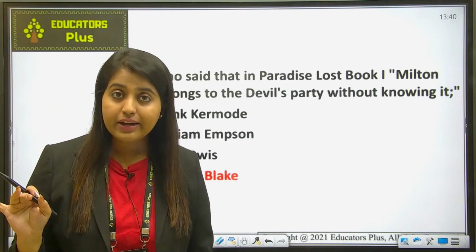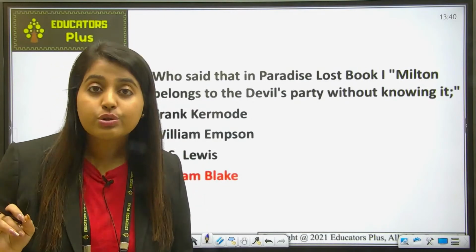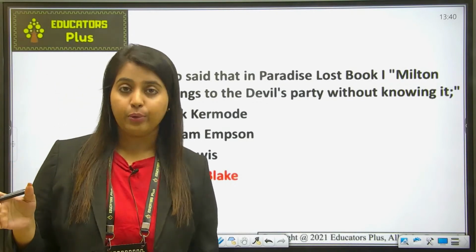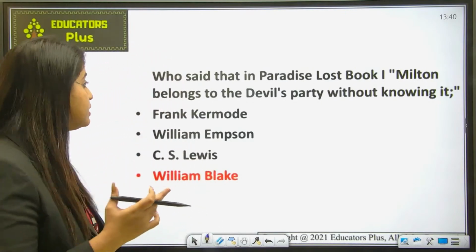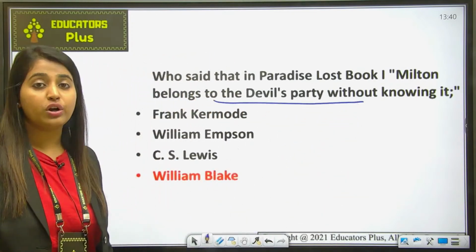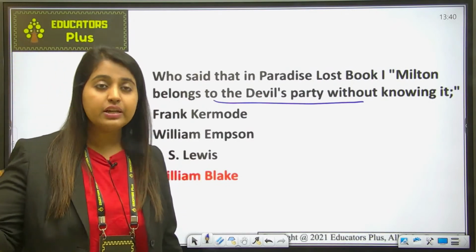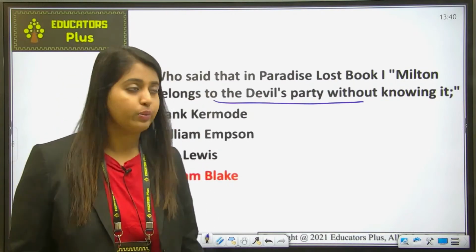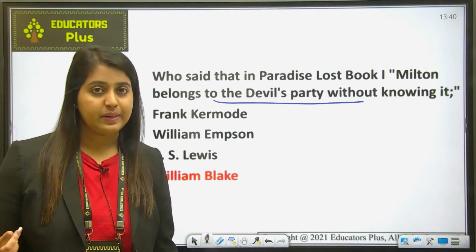Also, the romantics admire the indomitable courage and love of freedom, both of which Satan shows in plenty in book 1 of Paradise Lost. However, one cannot admire these qualities as good in themselves, ignoring the moral values connected with them in the context of this poem. Fine. So from all these statements, it is clear that Milton belongs to the devil's party without knowing it. So he didn't do it consciously, but when Paradise Lost was written, the reader made out that unknowingly Milton actually belonged to the devil's party. He was supporting Satan over God. Fine, because he was facing the same condition in his personal life as well.